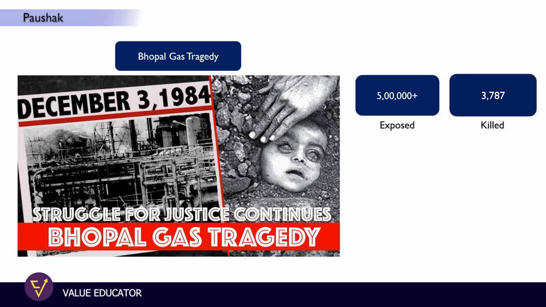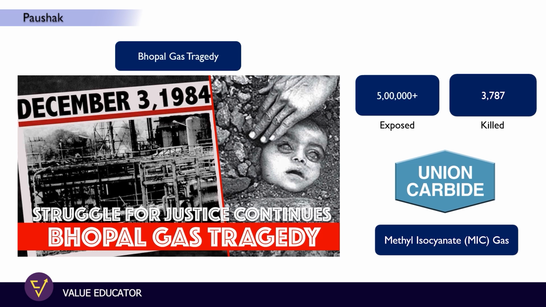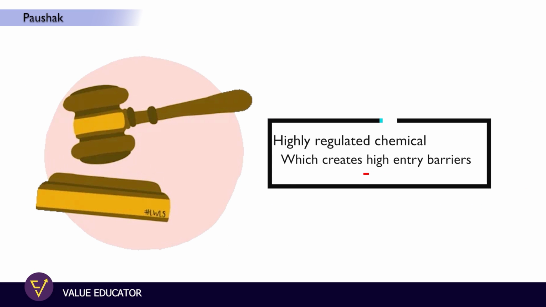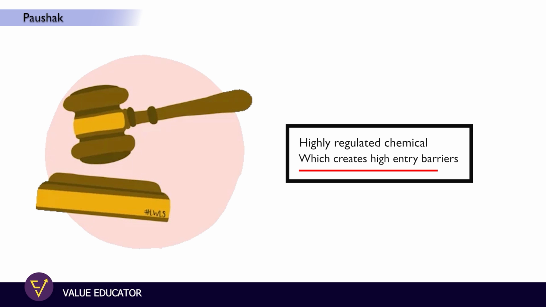The major reason for this Bhopal gas tragedy was there was a gas which got leaked out of one of the pesticide company which name was Union Carbide, and the name of the gas which got actually leaked out of their plant is methyl isocyanate. So methyl isocyanate is a gas which is a downstream derivative out of the Fojin, and that's why it is very difficult to handle, and due to same reason it created a very high entry barriers because there is an absolute control of the government for giving additional capacities for the production.